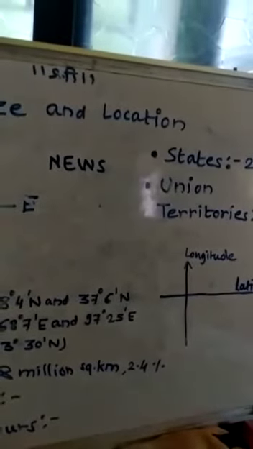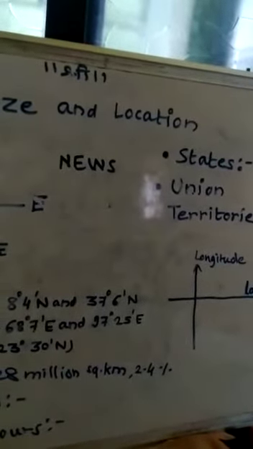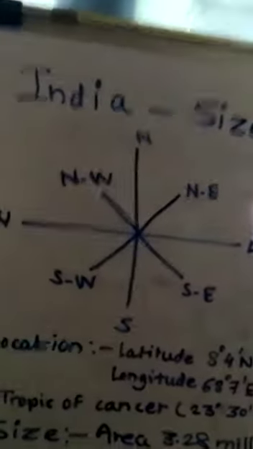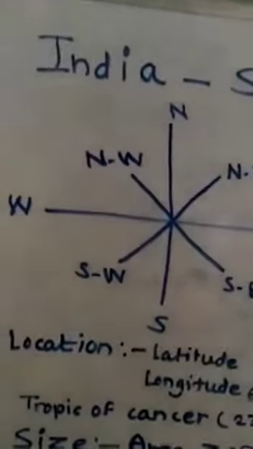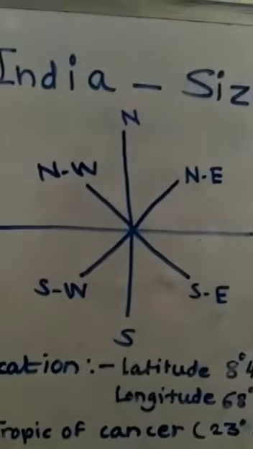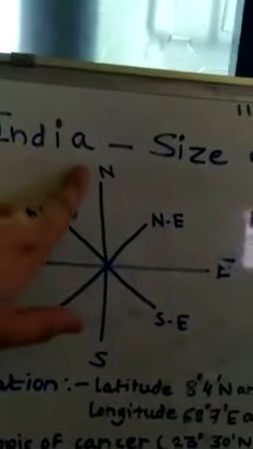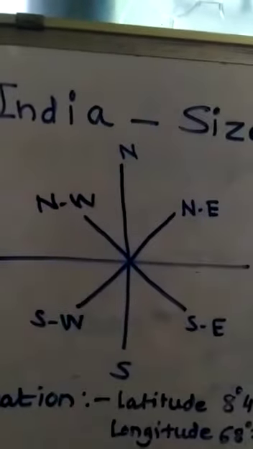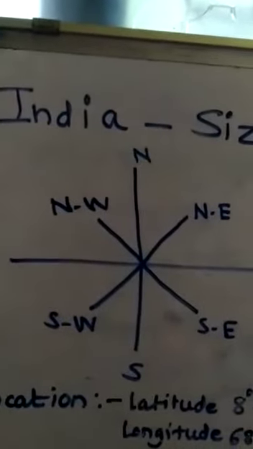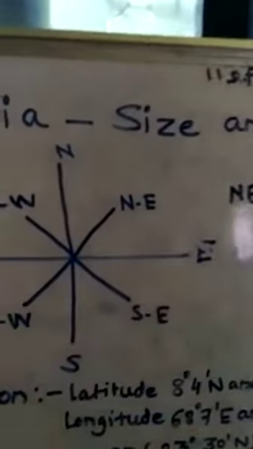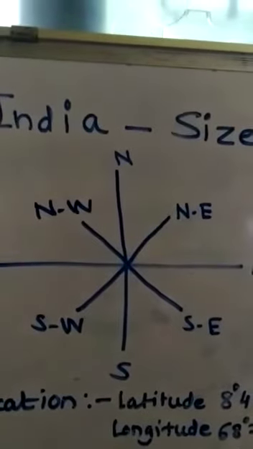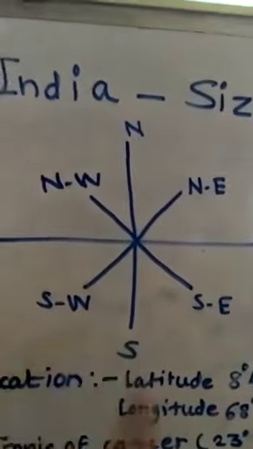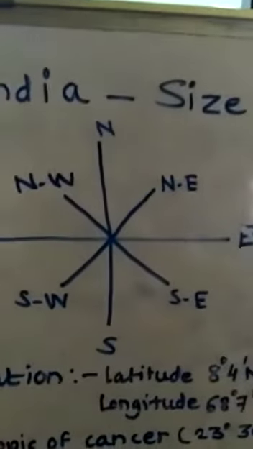India shares its land boundaries with Pakistan and Afghanistan in the northwest. Here you can find, on the northwest side, Pakistan and Afghanistan. China, Nepal and Bhutan in the north. Upside, China, Nepal and Bhutan. And Myanmar and Bangladesh in the east. And our southernmost neighbors across the sea, means downside, you can find Sri Lanka and Maldives.